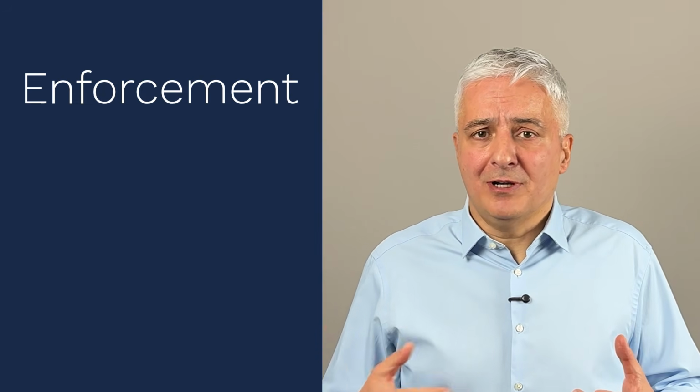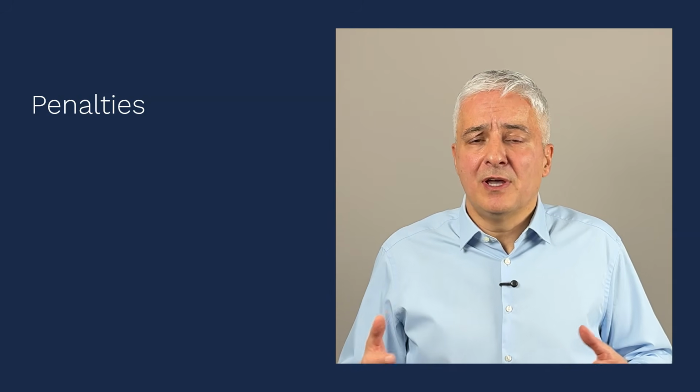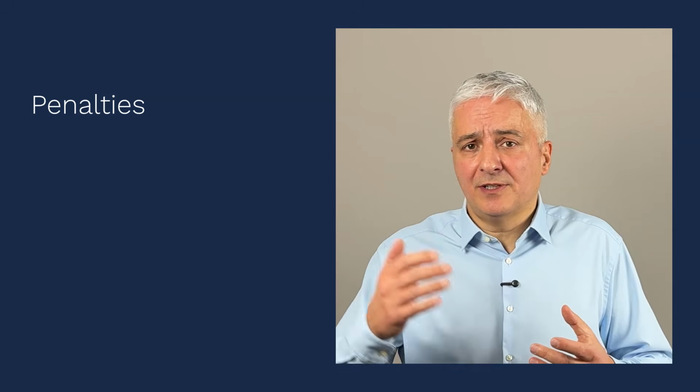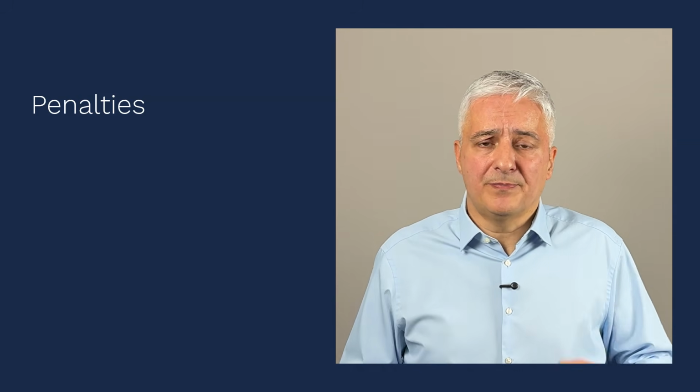So to summarize these requirements, the biggest requirements are related to high-risk AI systems, but also to these general purpose AI models. Now let's briefly go through enforcement. So first of all, penalties. There are penalties of up to 35 million euros if a company provides these prohibited AI systems, and then there are some lower fines for other breaches of this Act.